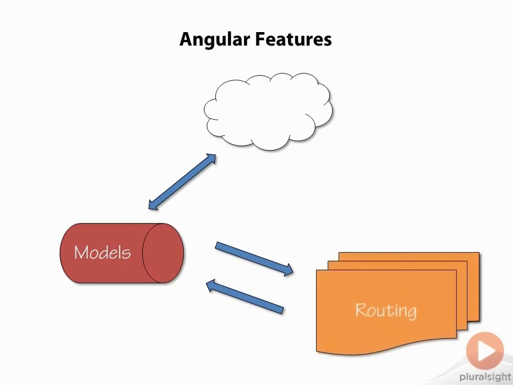And lastly, Angular handles routing, or moving from one view to another. This is the key piece in building single-page applications, or SPAs. This way you can completely change your view based on user interaction with your page. Angular will also update the URL in the browser so that the new view can be bookmarked for later.